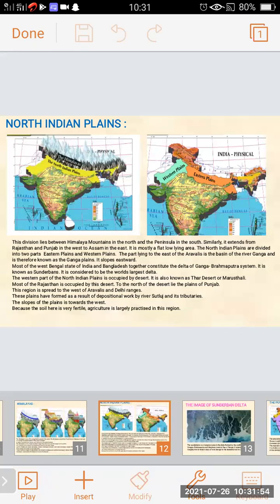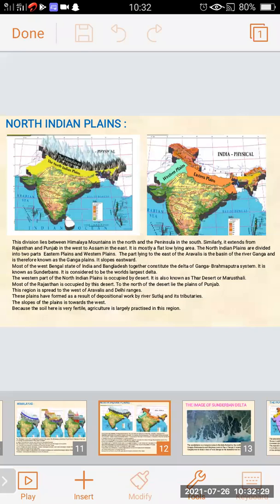Most of the West Bengal state of India and Bangladesh together constitute the delta of the Ganga Brahmaputra system. It is known as the Sundarbans. It is considered to be the world's largest delta, not only in India but in the whole world.